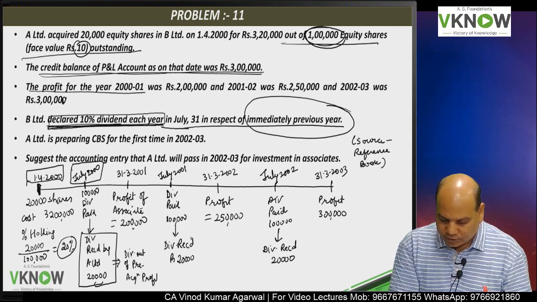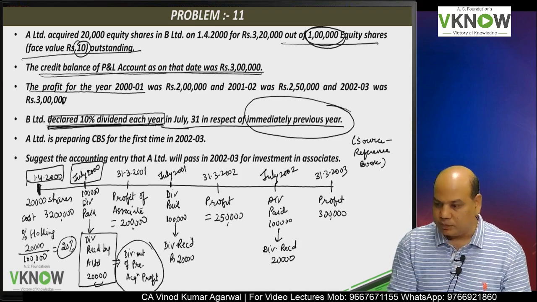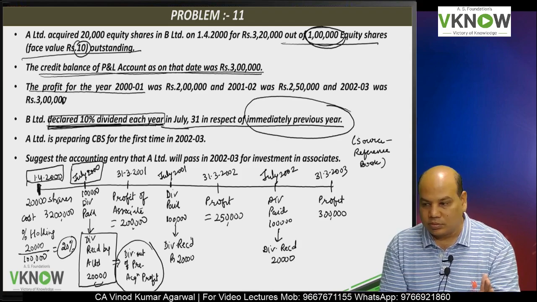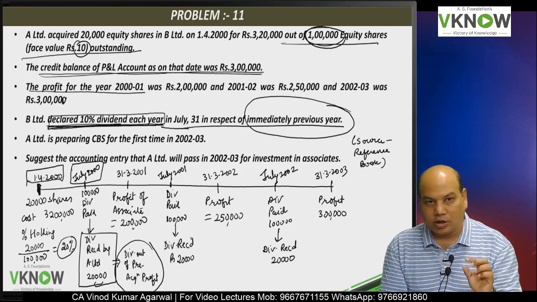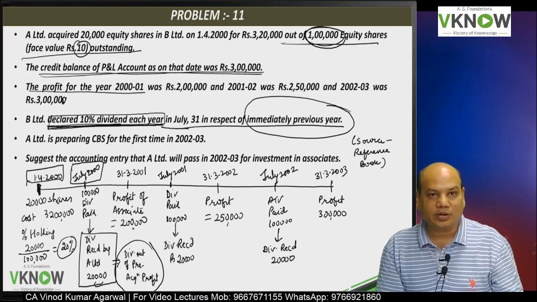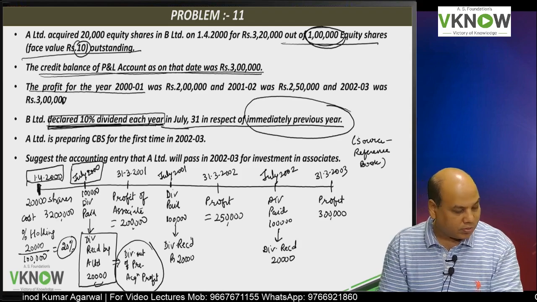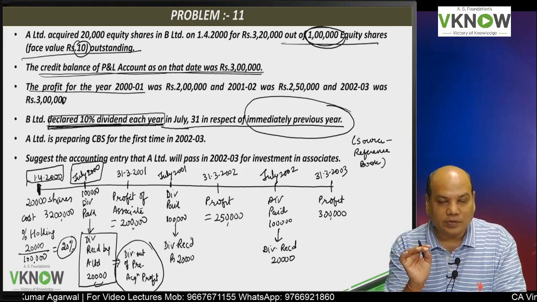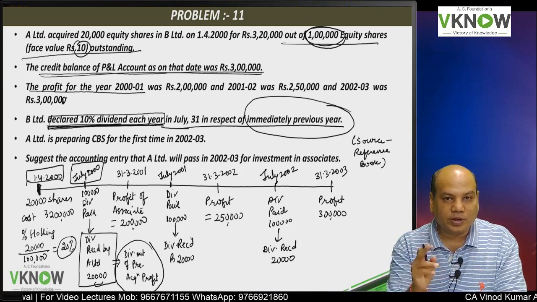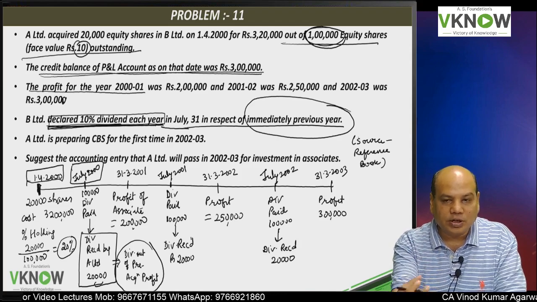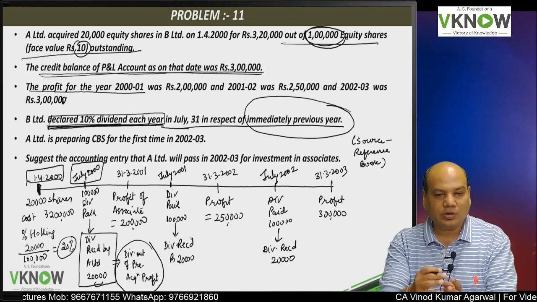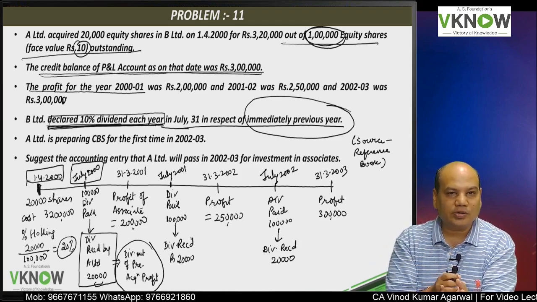The first dividend is dividend out of pre-acquisition profit because it is related to 31st March 2000, but the shares were acquired on 1st April. This dividend of 20,000 will be deducted from the carrying amount of investment, which we have done in question number 9 also, and this is given in AS 13. It is treated as a recovery of cost because you paid 3,20,000 and immediately you got 20,000 rupees dividend.